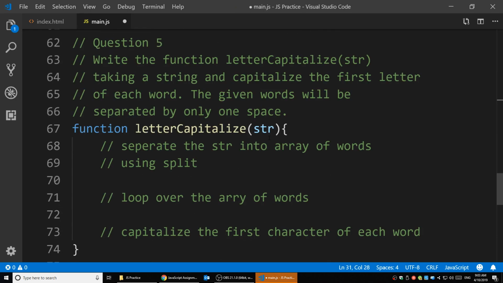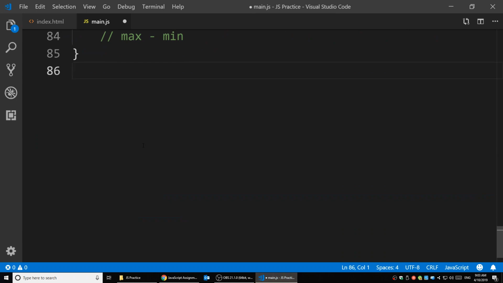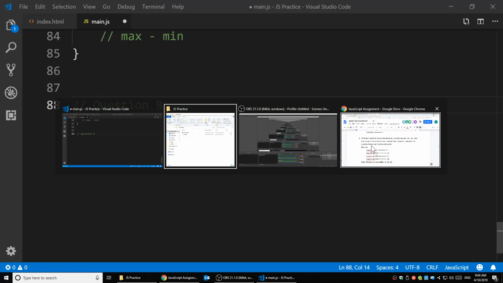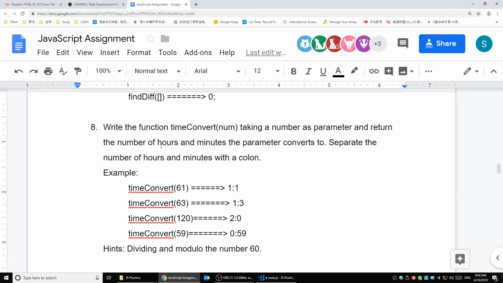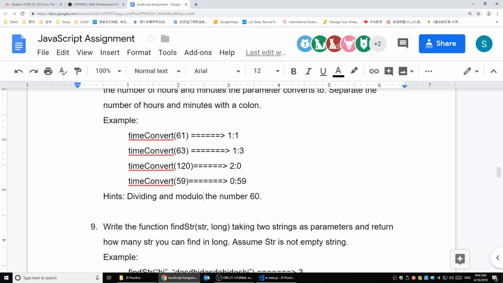Alright, let's see. Question number 8. So this one asks you to write the function time convert. It takes the number as a parameter and returns the number of hours and minutes the parameter converts to. And please separate the number of hours and minutes with a colon. So this function is actually very easy.